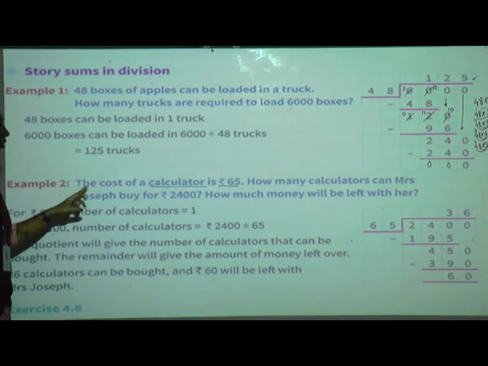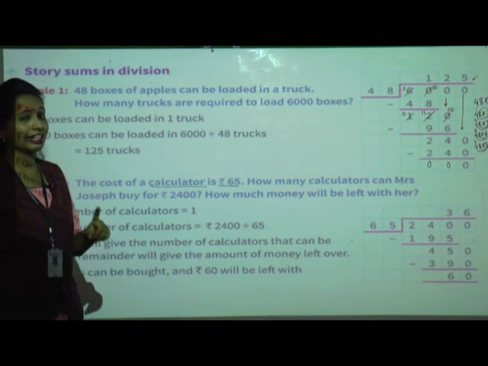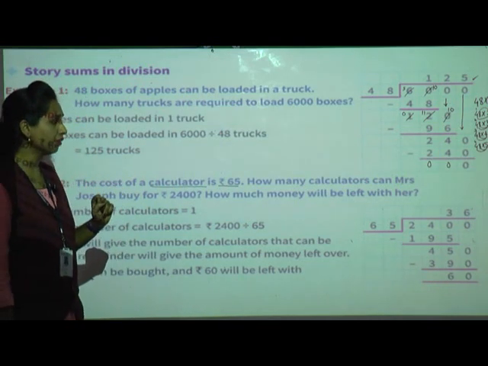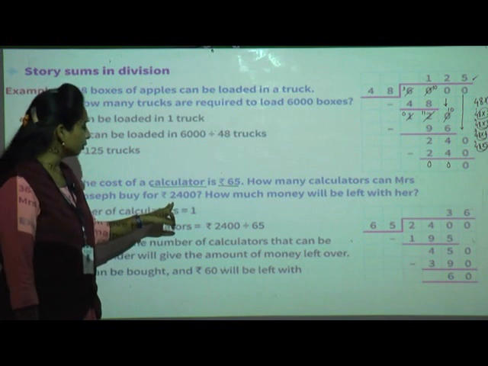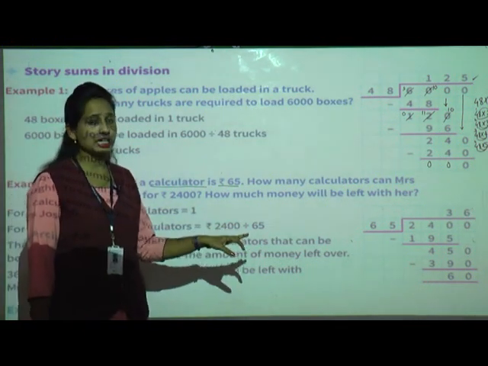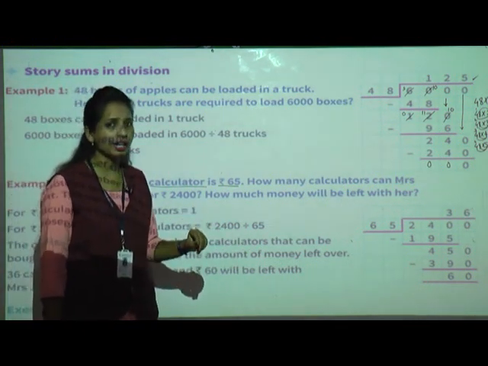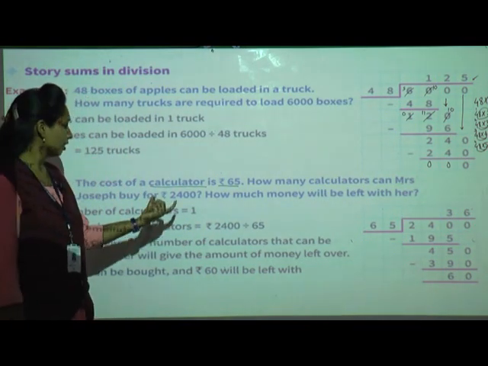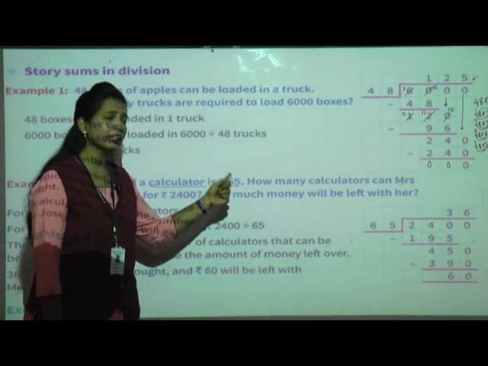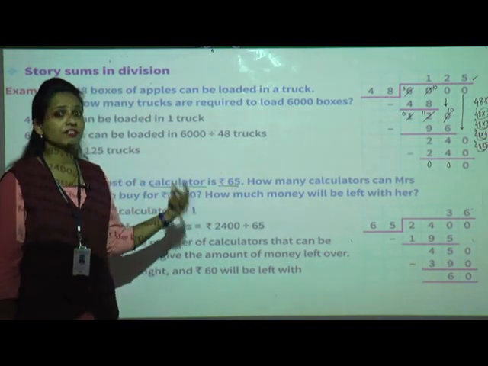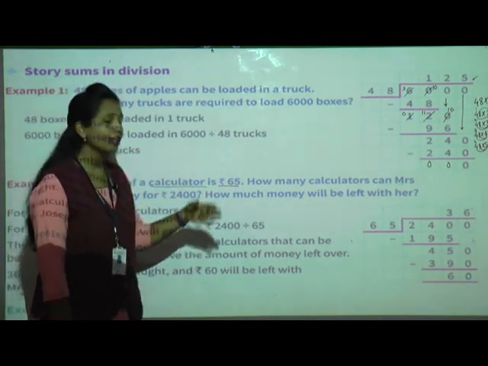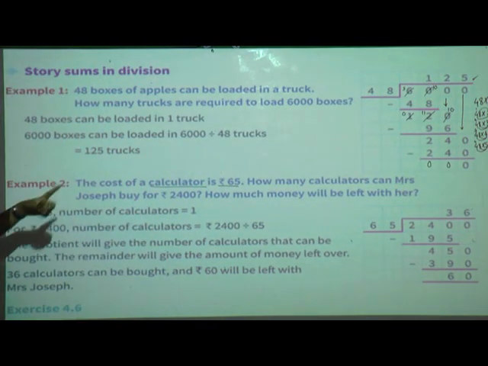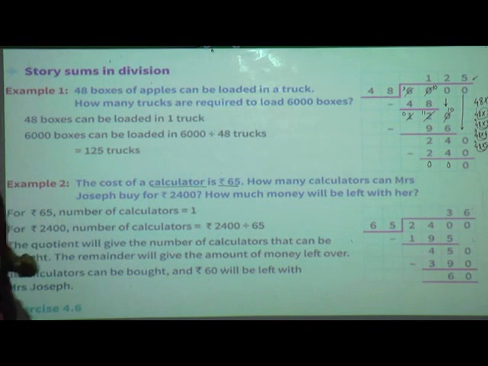Now see, the cost of a calculator is 65. They have given that one calculator costs 65. Now what do we have to do? We have to find out for 2,400 rupees how many calculators we can buy. For that we need to divide, isn't it? Cost divided by the cost of one calculator. When we divide, we will get the actual number of calculators we can buy in this amount, isn't it?